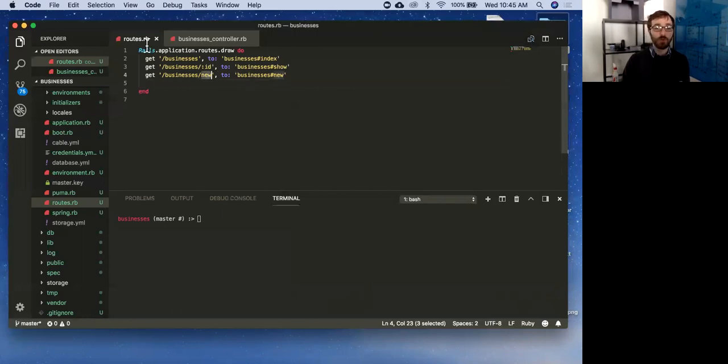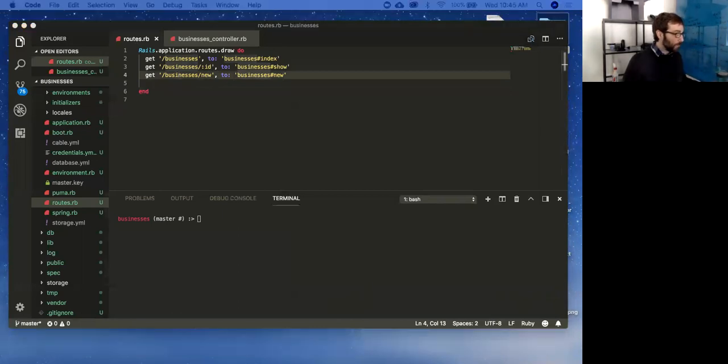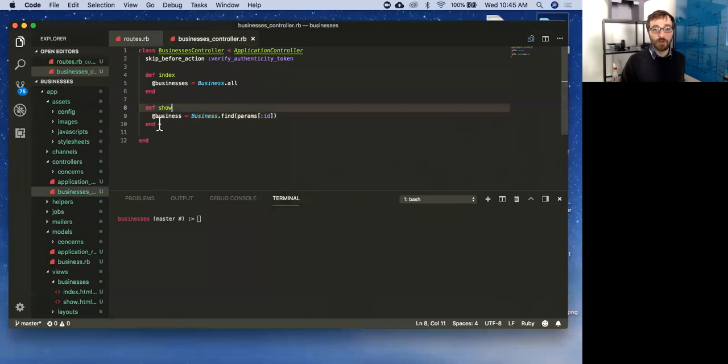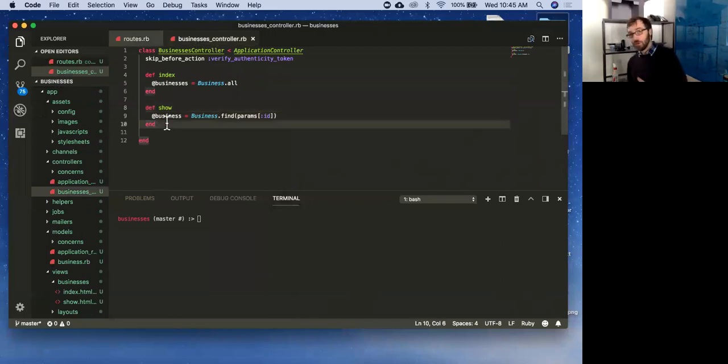Controller action. What's our next step? Once I have the route defined, what do I need to do next? Now we need to go and create the... Yep, we need to go create a controller for it. We need to not create a controller. I know what you mean, but just to be very specific about the language here, we're going to go to the controller and create an action for it. Create an action for it.